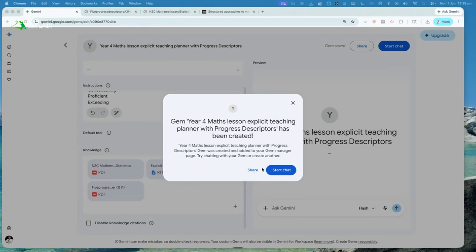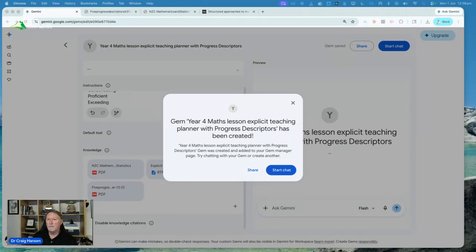So if we are the teacher in charge of mathematics and we're creating these gems, just like anything in Google Drive, we can click share, create a link that we can share, and other people can use this gem as well. And I really love that Gemini has enabled that for us so that we can create this gem and it will be standardized in terms of instructions and layout and ragging, so that across our school or across our cluster of schools, we've actually got a really consistent, standardized way of producing our lessons. And that's actually really powerful.